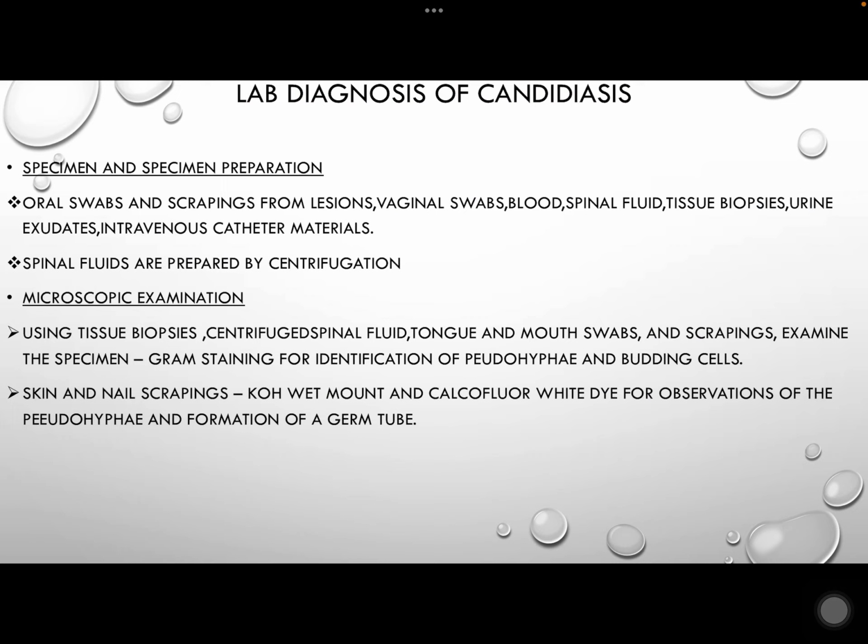Microscopic examination involves using tissue biopsies, centrifuged spinal fluid, tongue and mouth swabs, and scrapings. Examine the specimen by Gram staining for identification of pseudohyphae and budding cells. Skin or nail scrapings can be analyzed by using KOH wet mount and calcofluor white dye for observation of the pseudohyphae and formation of the germ tube.